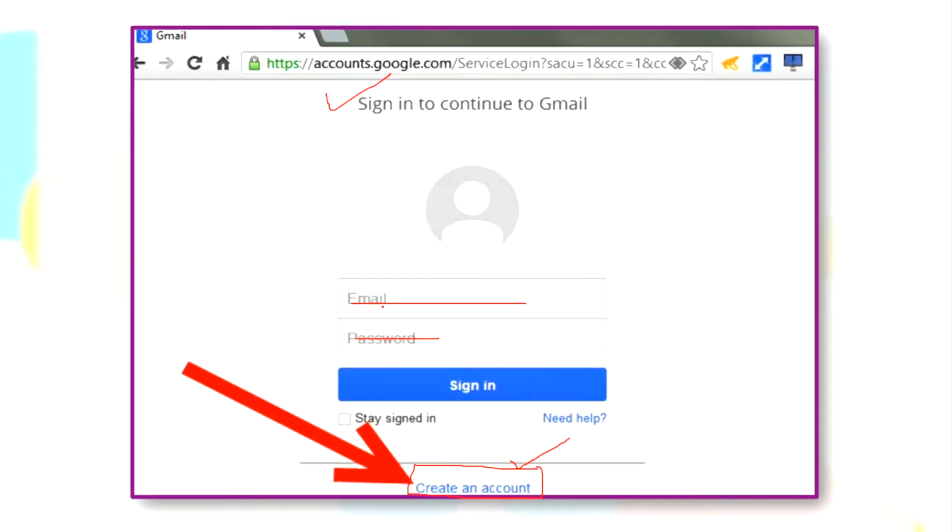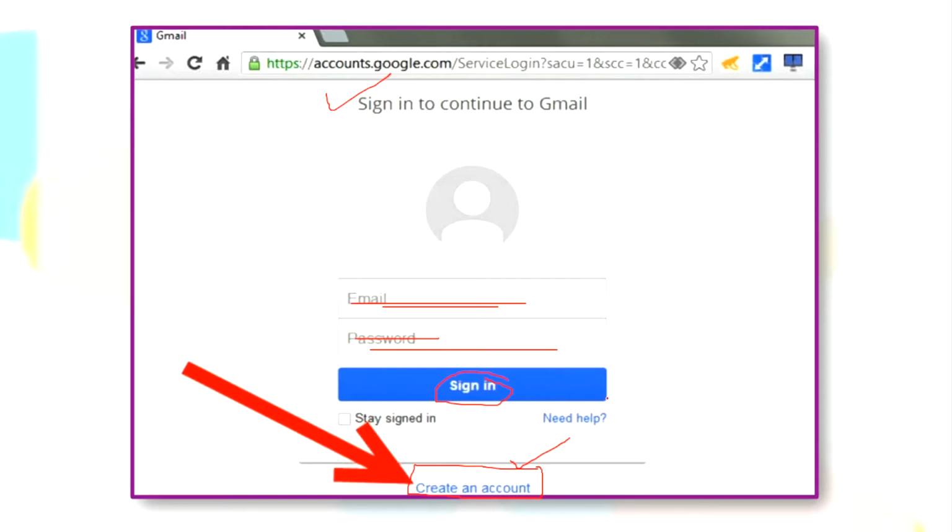And once you enter your email ID here and your password here, you will sign in. Only if your email ID and your password match will the PC, or Google, allow you to sign in. Otherwise, what will it say? It will straight away tell you that your password is incorrect or your email ID is incorrect. And then you're not able to remember your password. Sometimes it happens, isn't it?